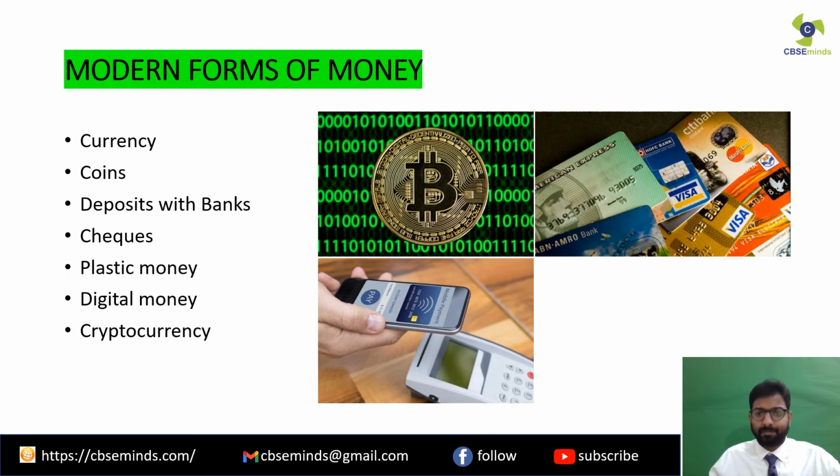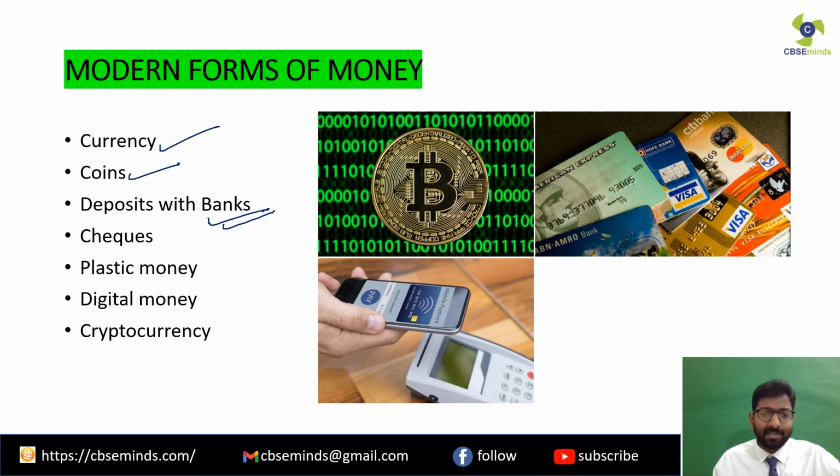Moving ahead, now over here we have the modern forms of money. Clear? What are the modern forms of money that we use in today's time? We have got the currency, which we all use, isn't it? Then we have got the coins. Coins also are used. Then deposits with banks, which are famously called demand deposits. We'll see exactly what demand deposits are in the next slide.